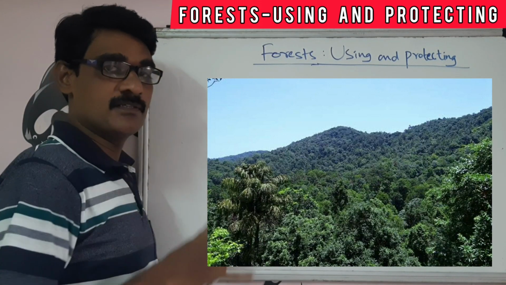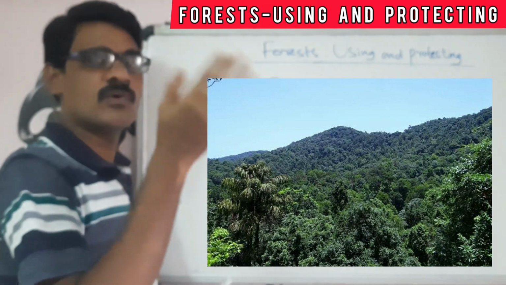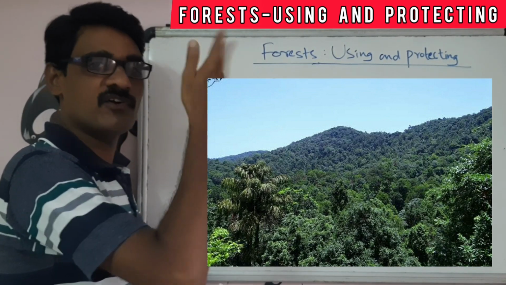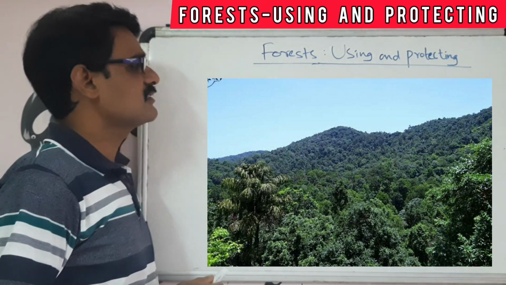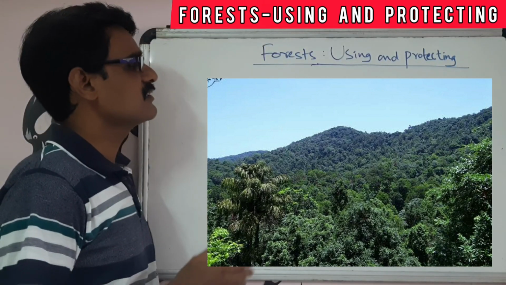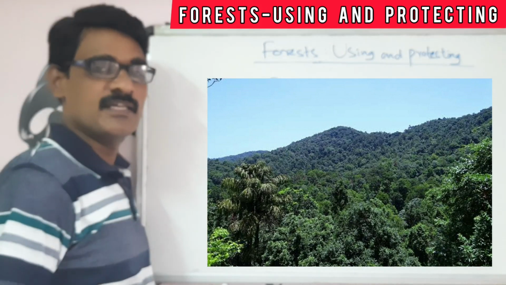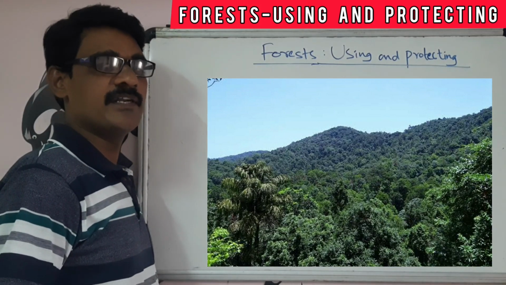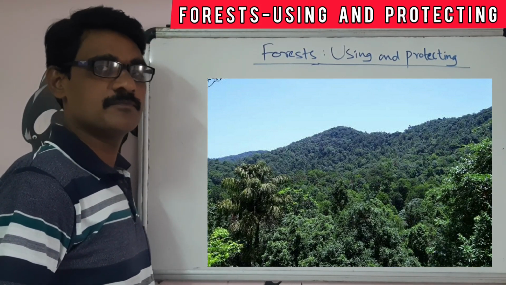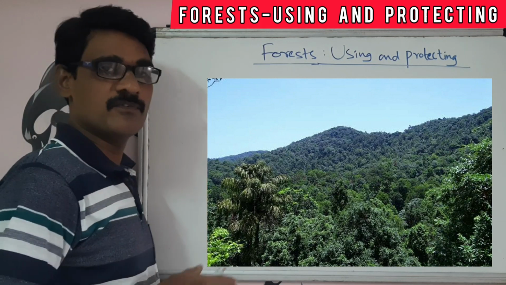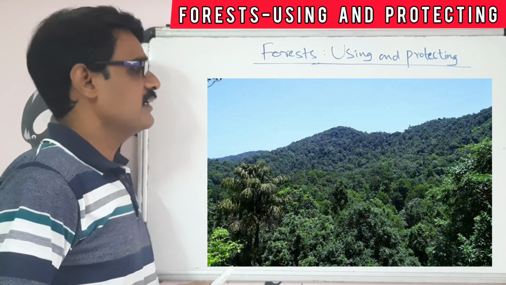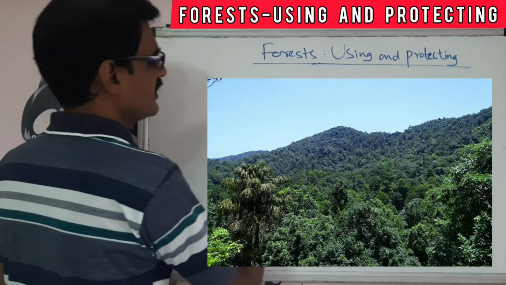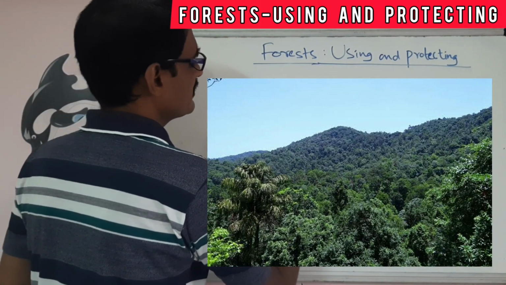Evergreen forest. Generally, they remain green throughout the year, so they are called the evergreen forest. You can see this type of evergreen forest in the equatorial region and in India, in Kerala and Andamans. You can see this type of forest. So generally, evergreen forests grow in which regions?